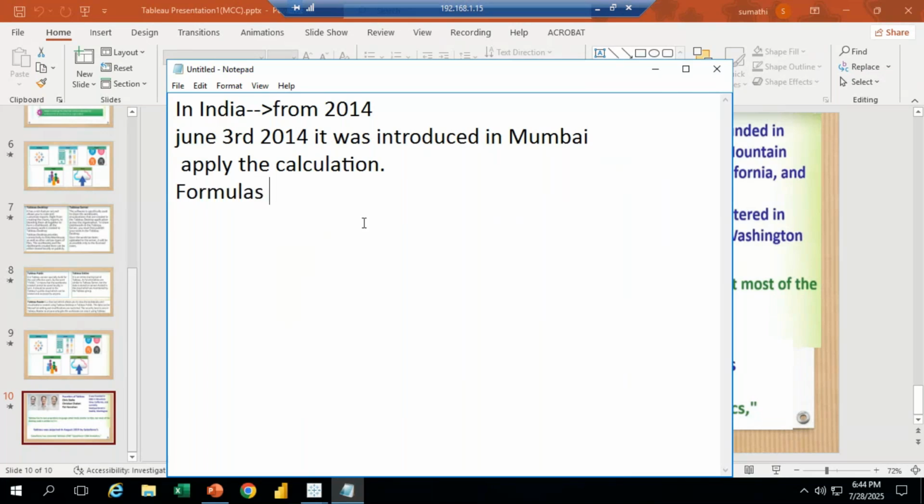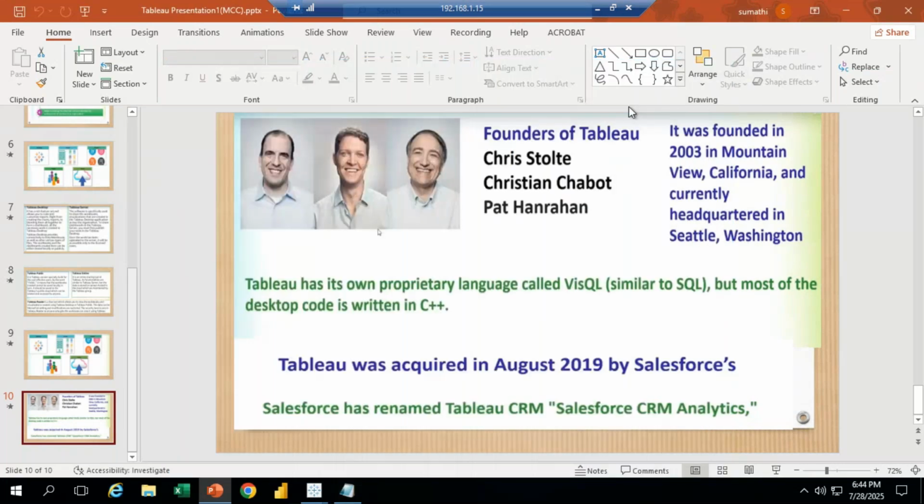To create calculations, we are going to apply formulas. How to apply the formulas?